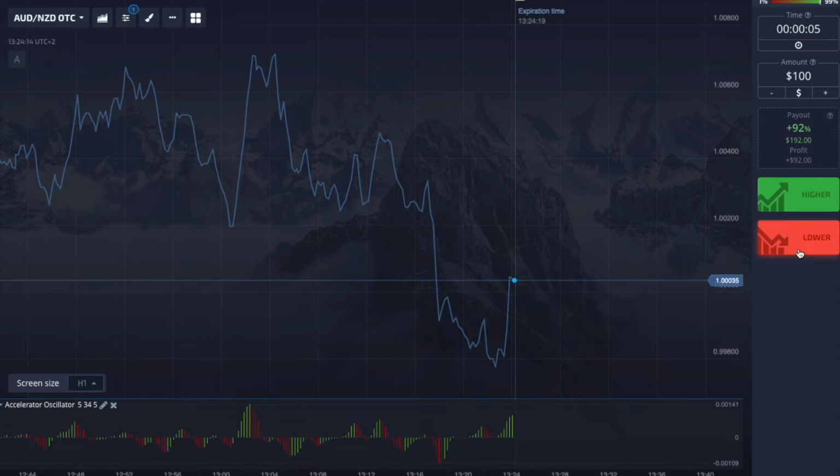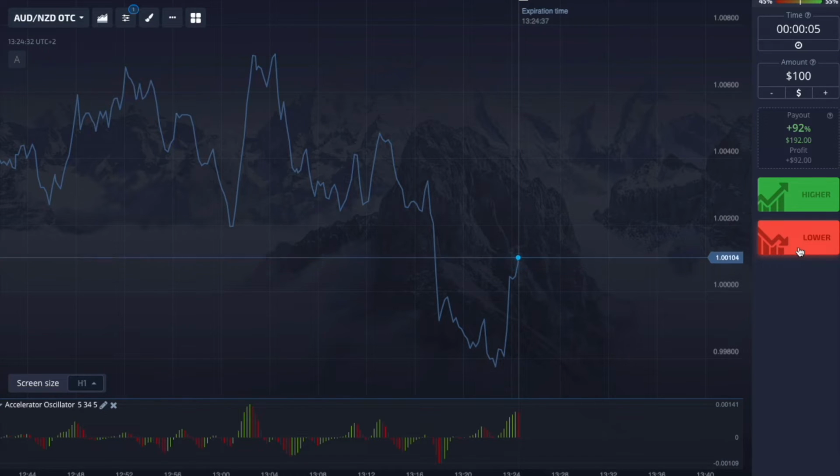An Accelerator Oscillator buy signal occurs when the bars are below the zero line, and we go from a red bar to a green bar. And an Accelerator Oscillator sell signal occurs when the bars are above the zero line, and we go from a green bar to a red bar.